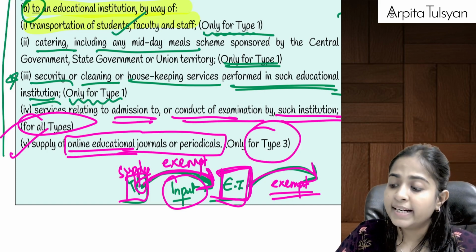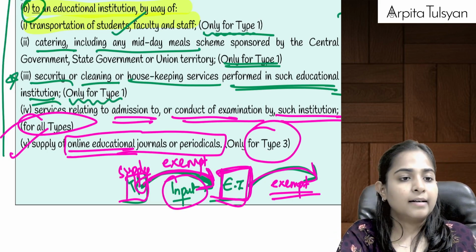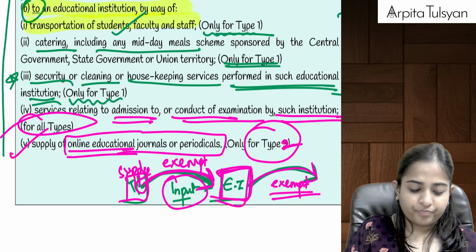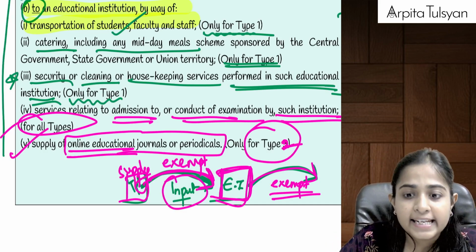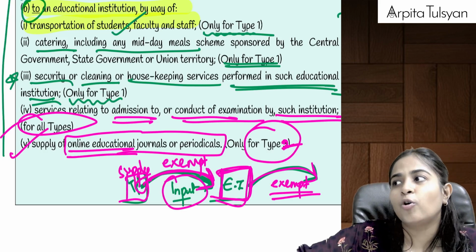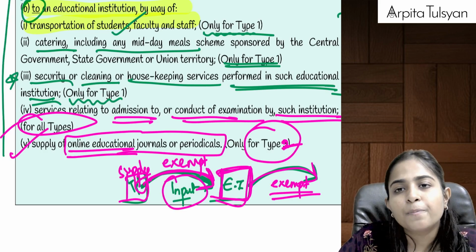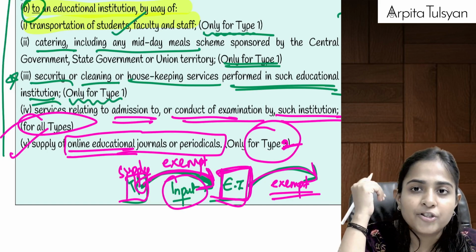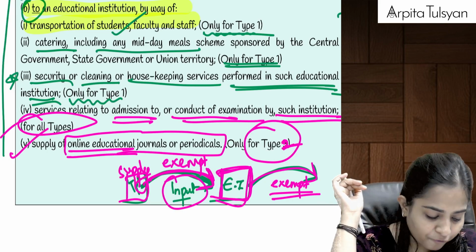provided it is only for type 2, that is any university or any college which is providing any qualification recognized by law. If those people are taking any such services of getting periodicals and journals made for their students, etc., then that will be totally exempted from GST.